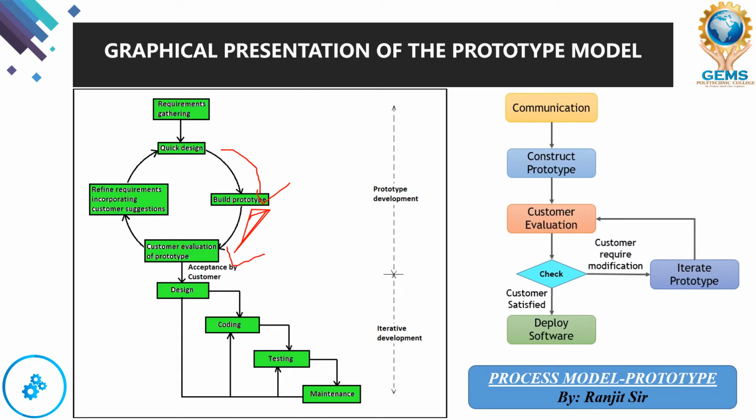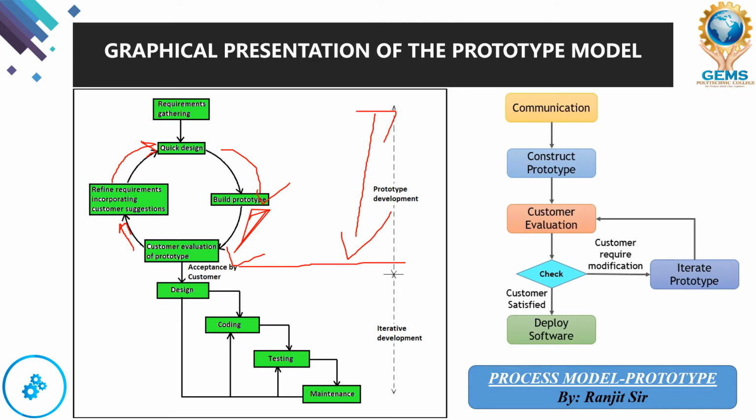Then the customer is going to evaluate the prototype. And if the customer gives feedback, then again it will come back to the design part. So this is an ongoing process. Till here it is known as prototype development. So this process is known as prototype development, from here to here, right?